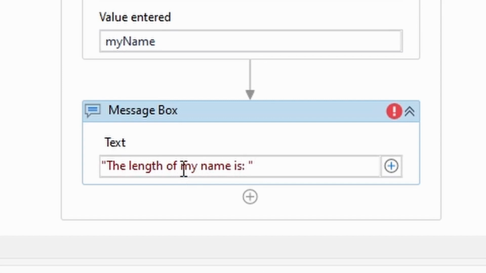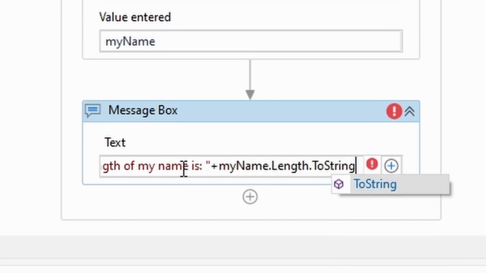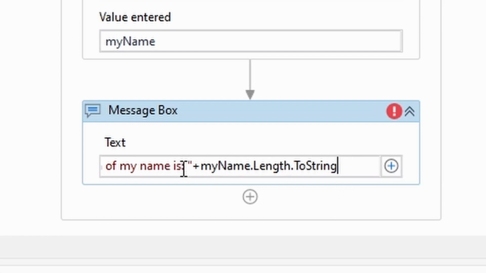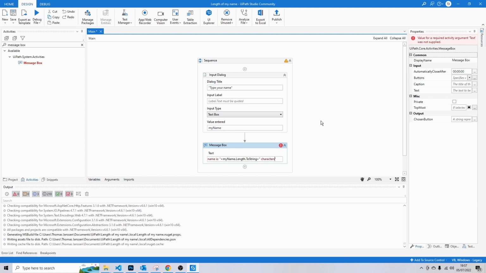Now use the plus symbol outside the double quotation marks. myName.Length.ToString. We're taking the length of myName, so that's going to be an integer, and then we're converting that to a string. Then type again the plus symbol, two double quotation marks, and then type "characters". Now click outside the message box and you will see that the exclamation mark will disappear.